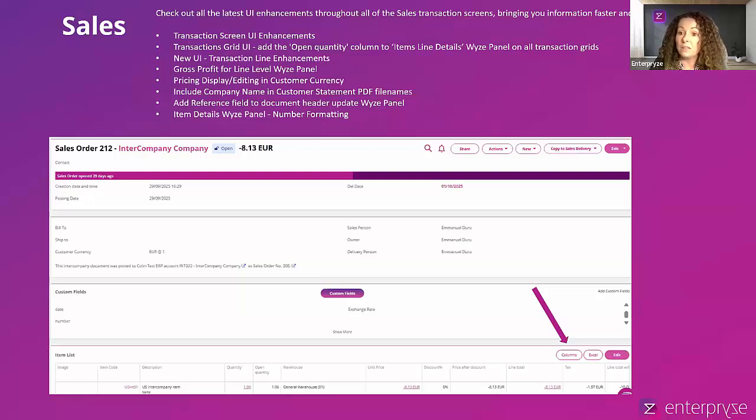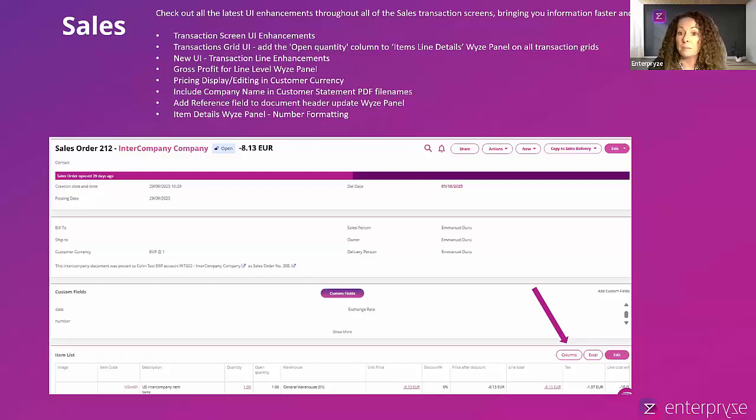The columns button, as you would expect, when you click on that, you'll be able to select from the columns that you want to see at line level. This is an exchange for what we had before today, which was the expanded button. When you viewed a sales order or an invoice or a delivery or a credit note, for example, you had to click on the expand button just to see the line level gross profit that was allocated, maybe the base price, the gross price for that particular line.